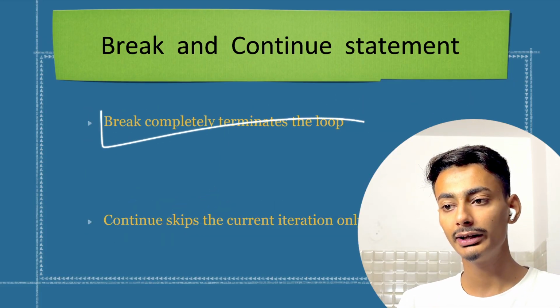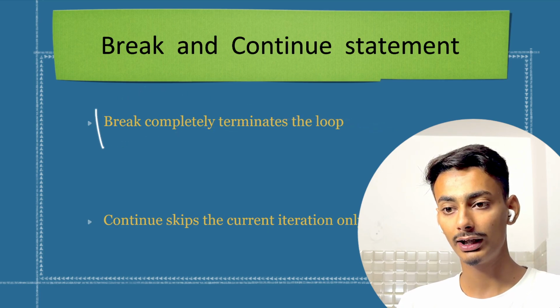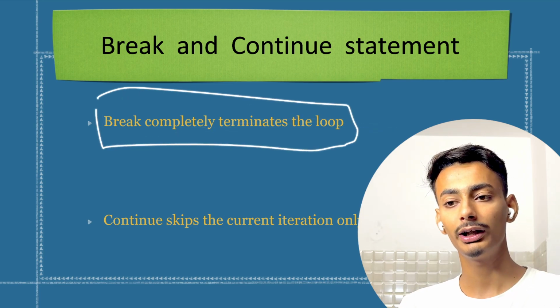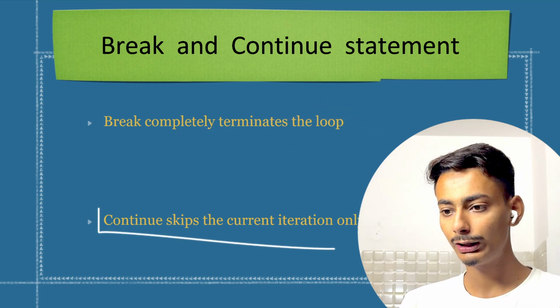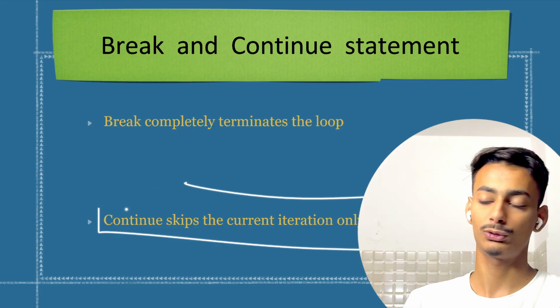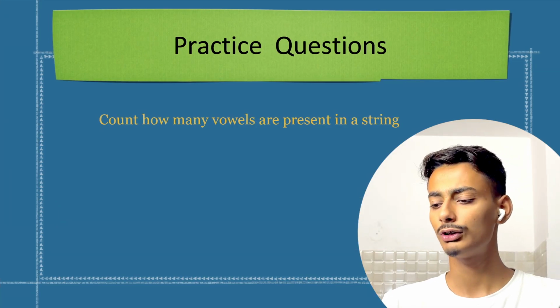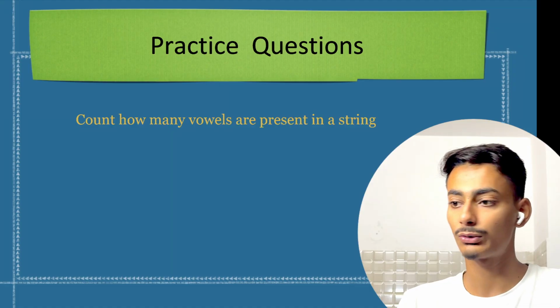Break completely terminates the loop. When we reach break, that loop will be terminated, and continue just skips the current iteration only. So that was all. Now let us do the practice questions.